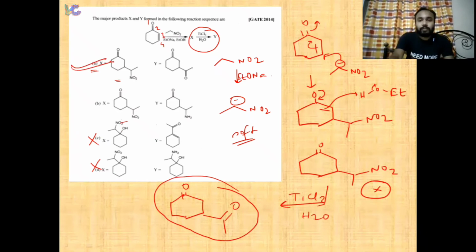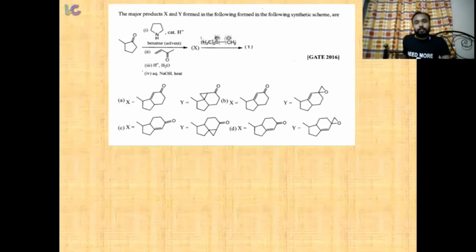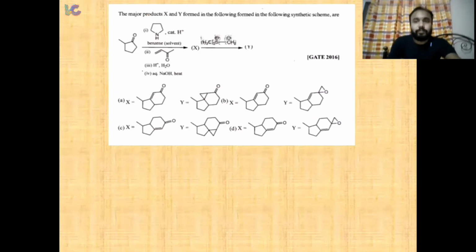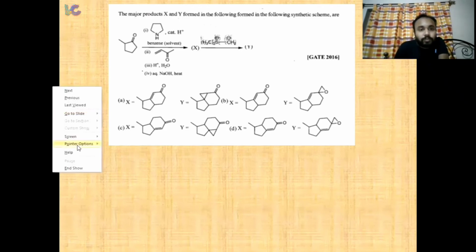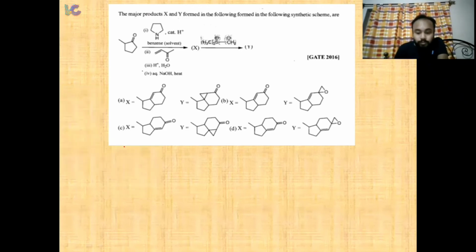Moving on to the next problem. So in this problem, we are given a cyclic keto. Okay, given a cyclic keto. So we have added this. This will form an enamine, right? So if we draw it over here, it basically forms an enamine.